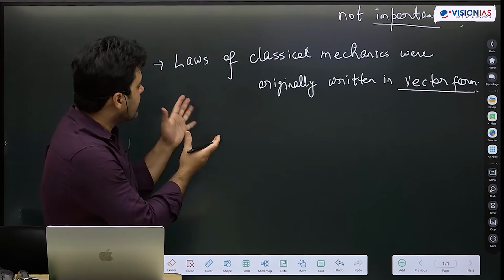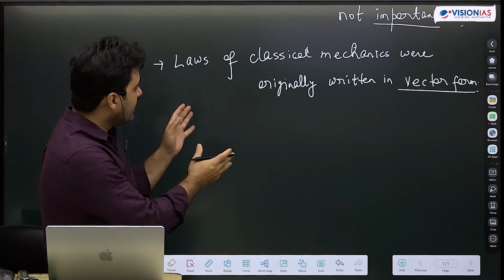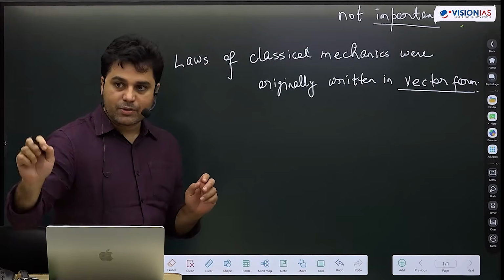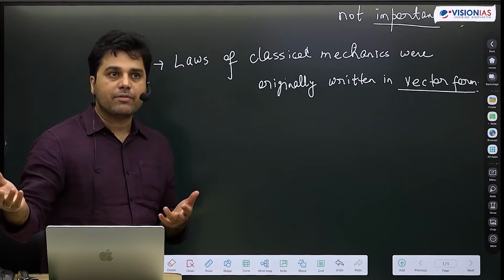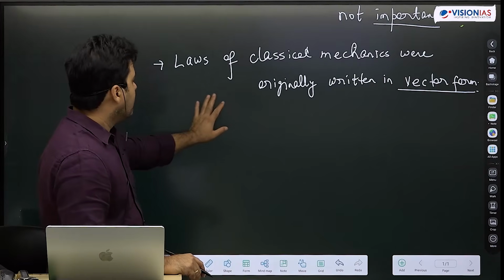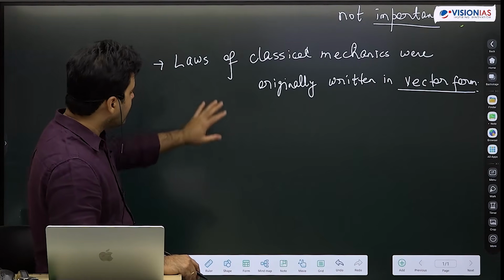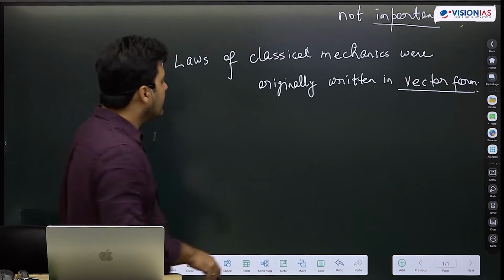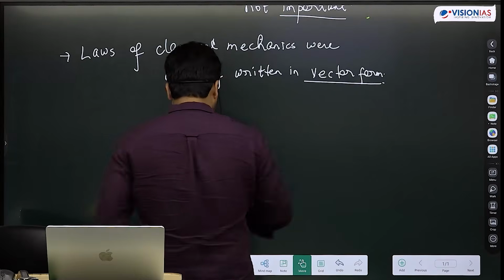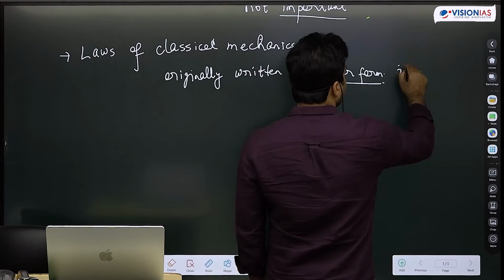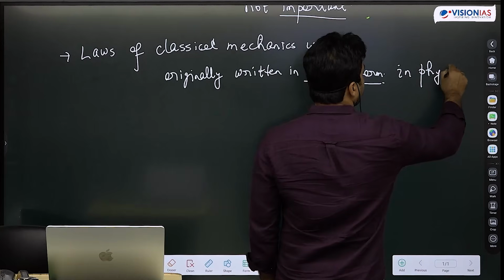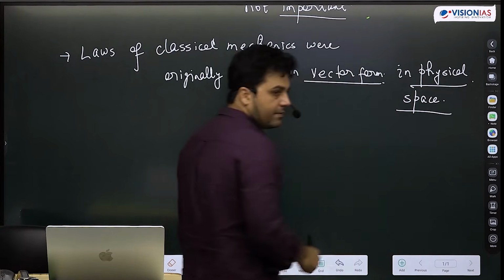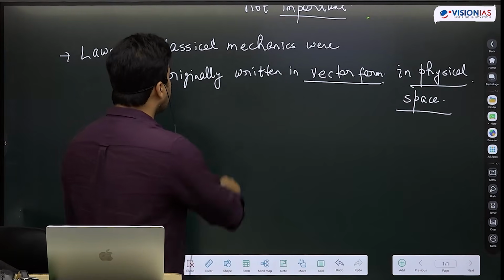This is where it will seem classical mechanics the most intuitive. Even there, by the way, it is not intuitive. I want to spend few minutes to talk about how laws of physics do not have to be intuitive at all. But even within classical mechanics, this is perhaps where laws of physics will seem the most intuitive, right? So vector form in physical space, like in real space, Euclidean space, which we are familiar with. In physical space, so I can call it Newtonian mechanics.